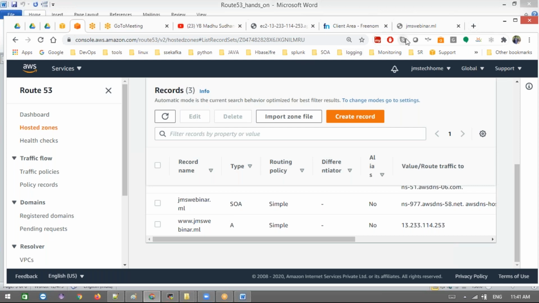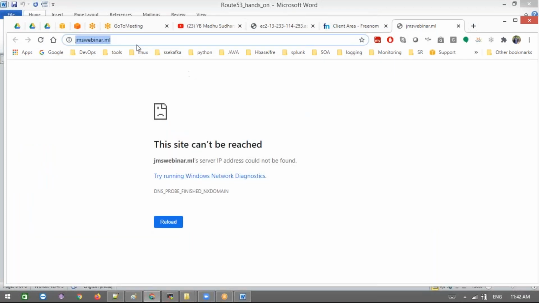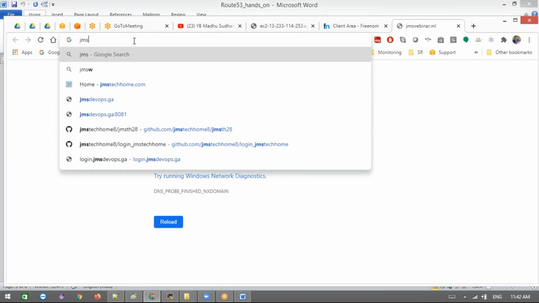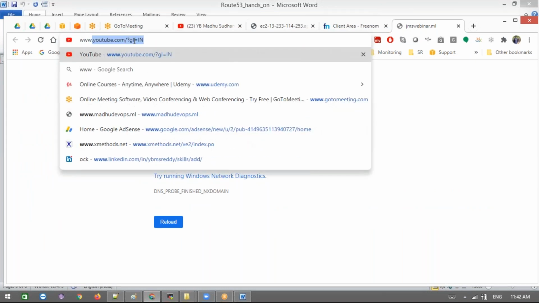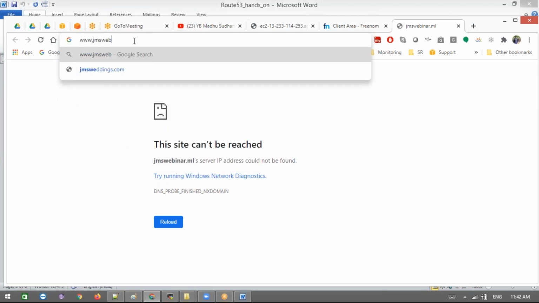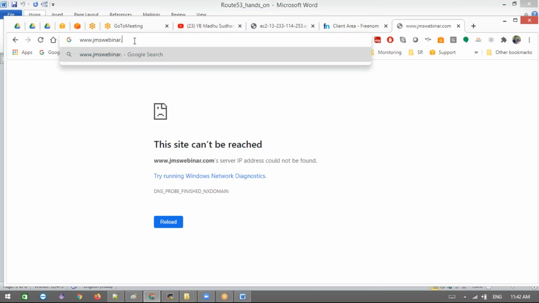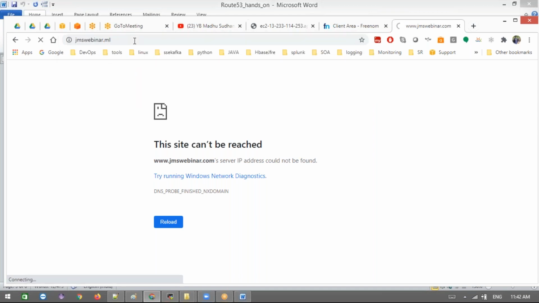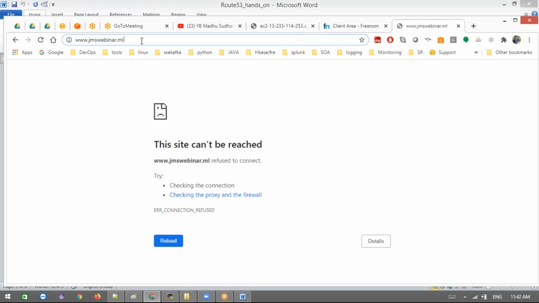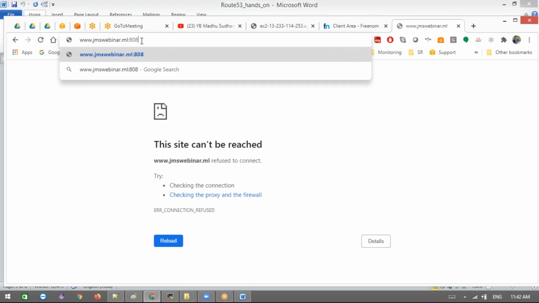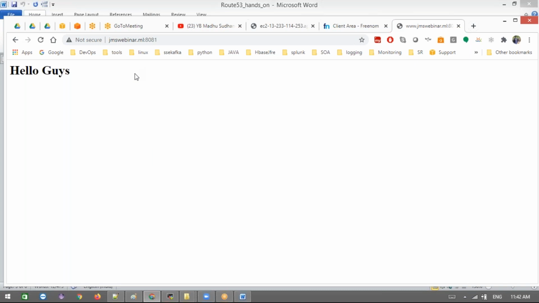Now let's access the application with your domain. See here, instead of your IP, we can use www.jmswebinar.ml. Sorry, not .com, .ml. This is our domain, and you won't get anything because we need to specify the port of that application, 8081. Now you will get your application here. But sir, I don't want to use this port also.